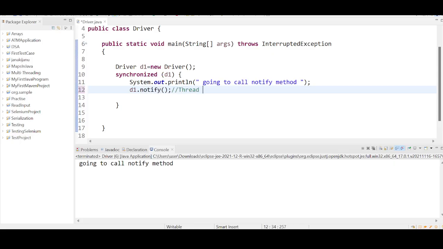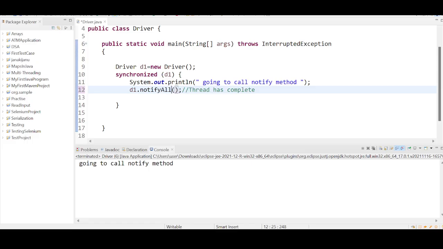The lock will not be released immediately. If there are any other instructions inside the synchronized area, they will be completed, and then the lock will be released. Able to follow?